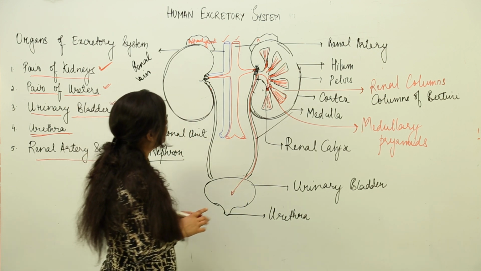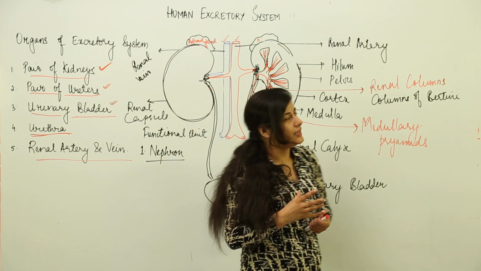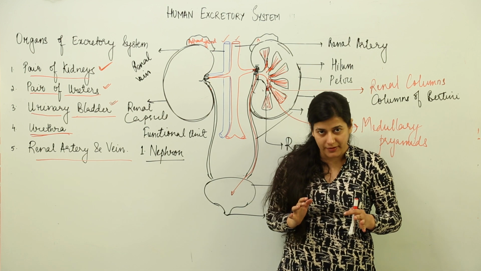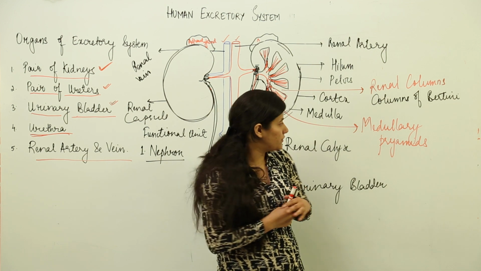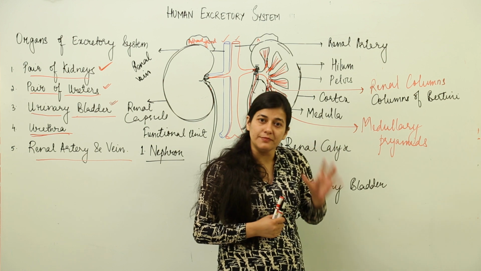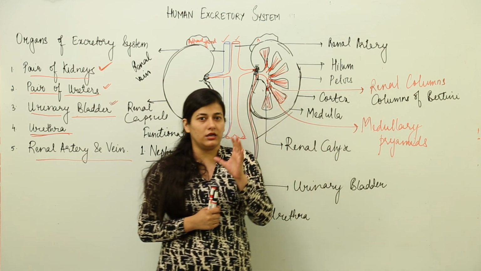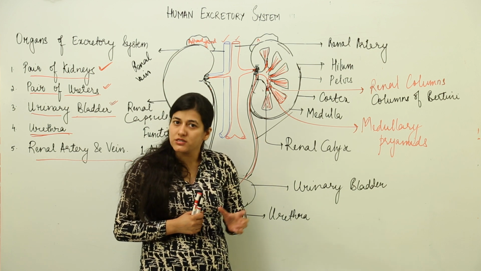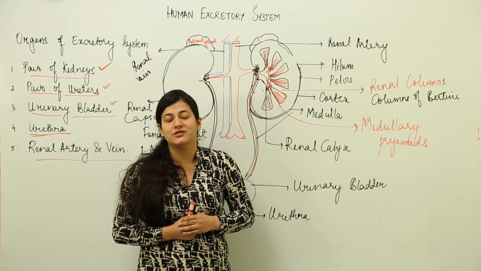This is what we have to understand basically in the human excretory system, how excretion takes place. That will be covered in subsequent sections, but for now we simply need to understand the longitudinal section of the kidney and the basic organs involved in the excretory system of human beings.